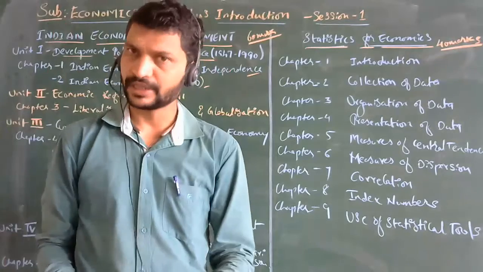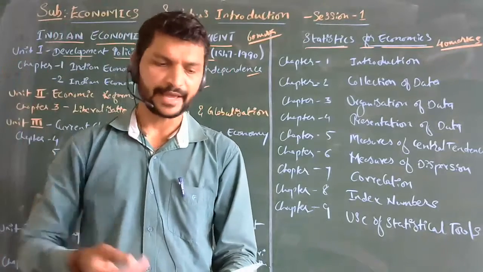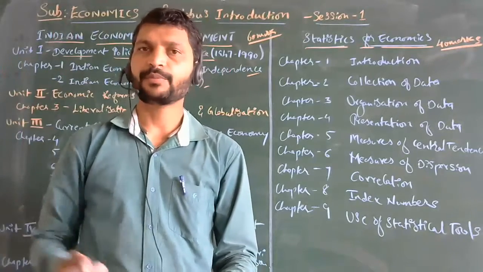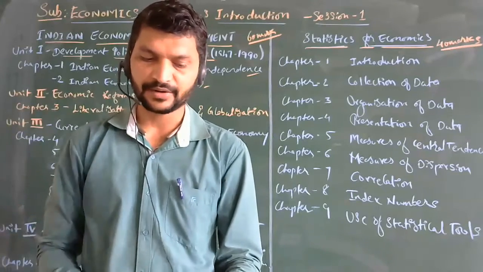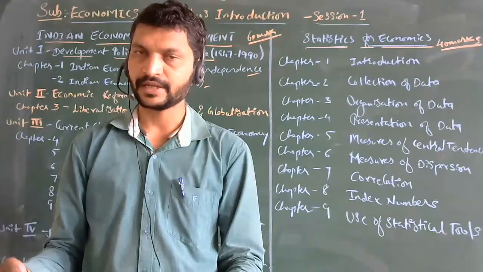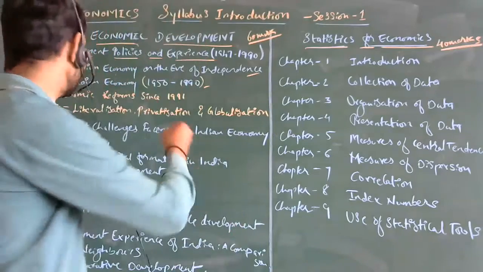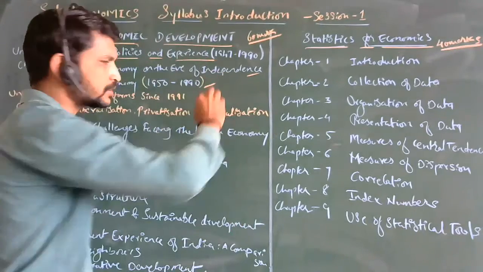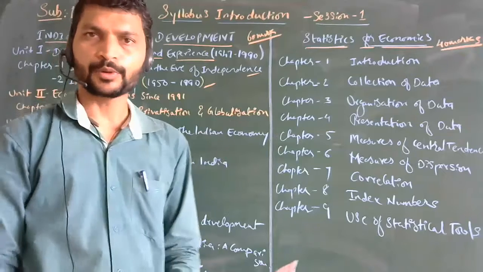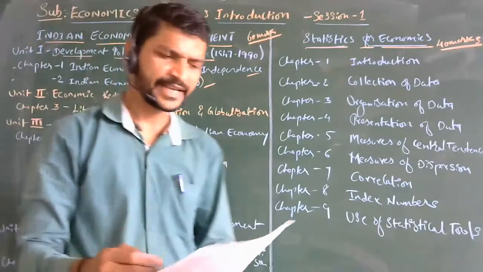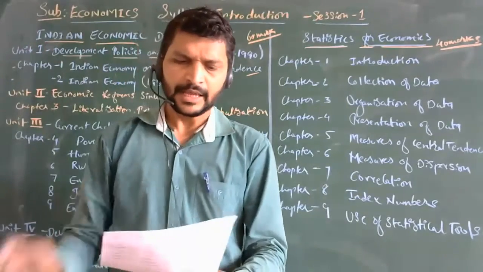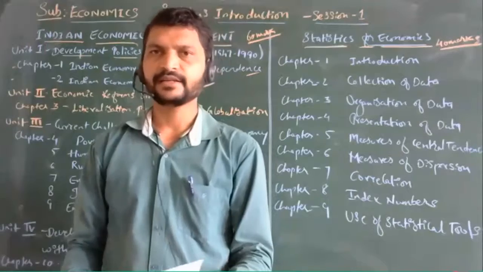In that, we will see what all things came, how agriculture started developing, and the topics of industry and trade, trade policy, how we started to develop one by one and came across the problems. That we are going to see from the first and second chapter. Then coming to the second unit, economic reforms since 1991.